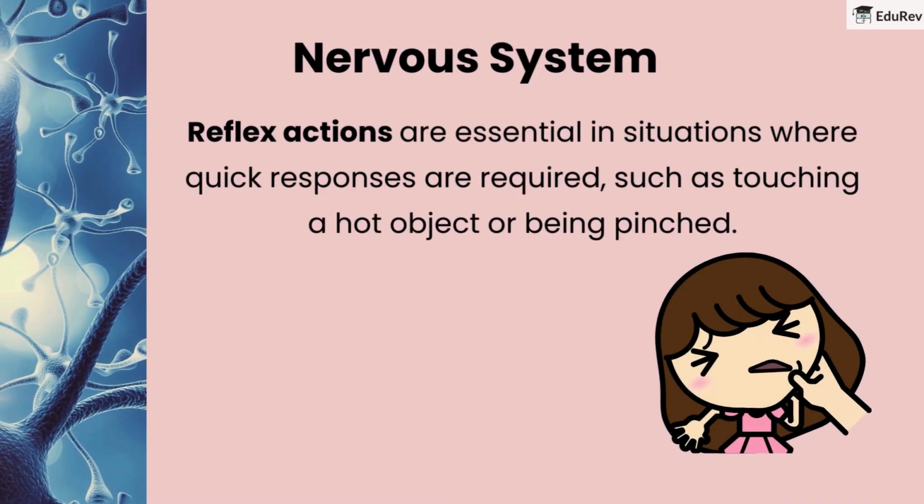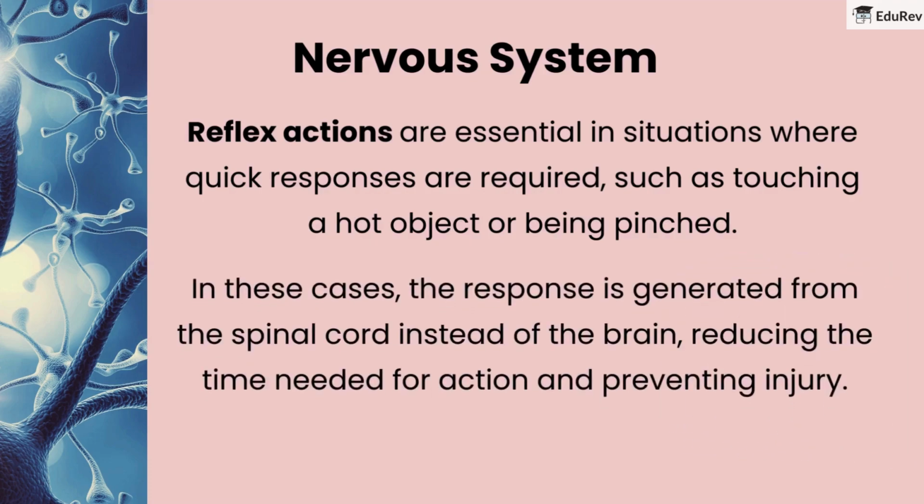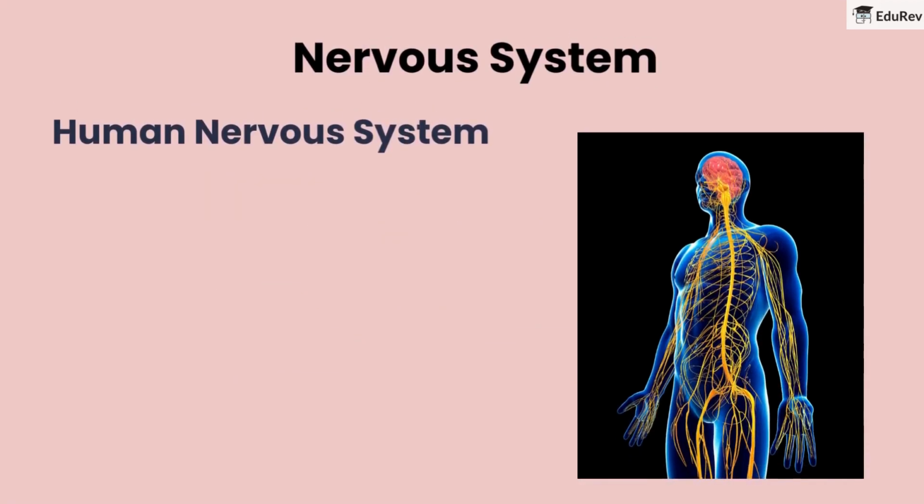Reflex actions are essential in situations where quick responses are required, such as touching a hot object or being pinched. In these cases, the response is generated from the spinal cord instead of the brain, reducing the time needed for action and preventing injury. Let's look at the human nervous system.